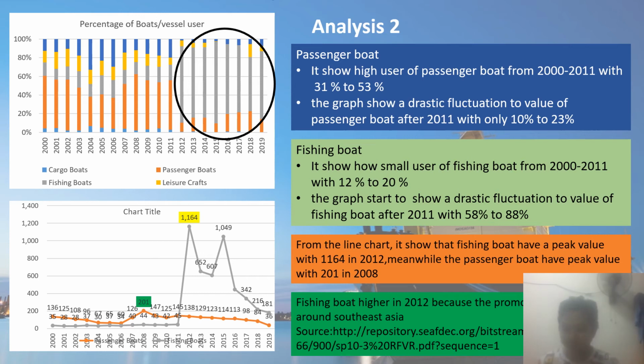Okay, from my investigation, we found from certain sources that Brunei started to tighten its law to make sure that any fishing boat is mandatory to register their license in 2011. That's why the fishing boat shows a drastic fluctuation in 2011, from 58% to 88%.